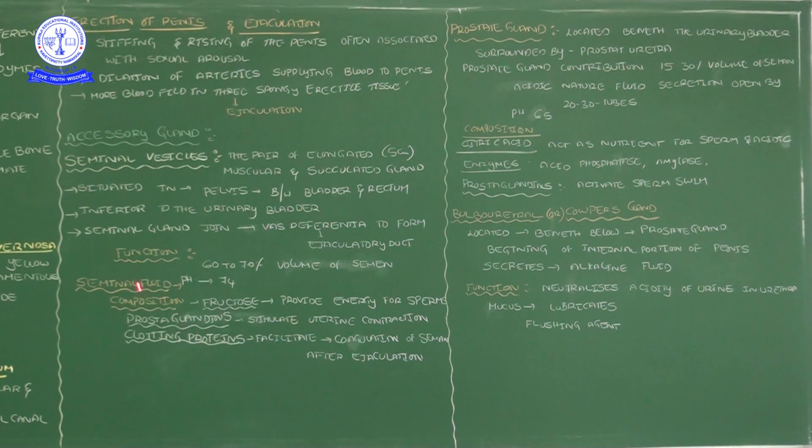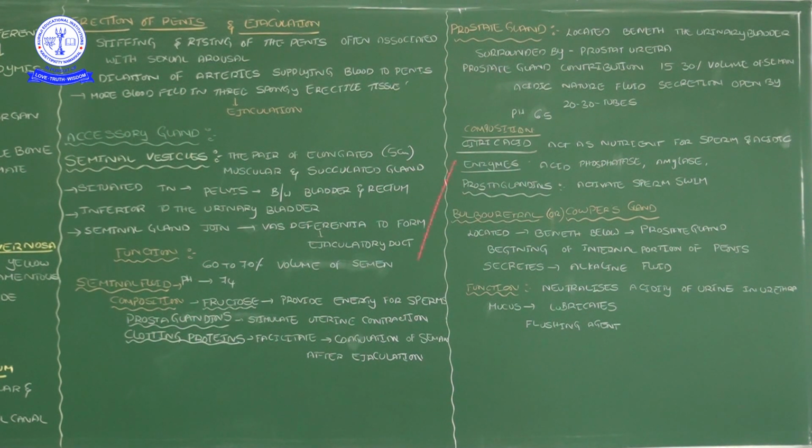These are all secreted from the seminal vesicles. What the seminal vesicles secrete is what we call seminal fluid. It is not acidic; the pH is basic, 7.4. Then we will also look at the composition now.